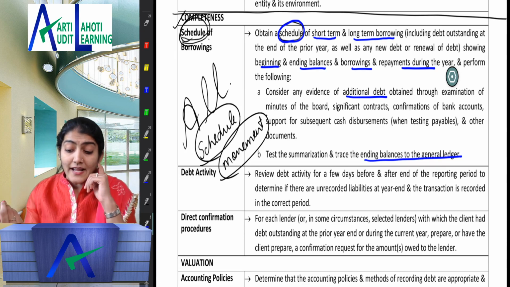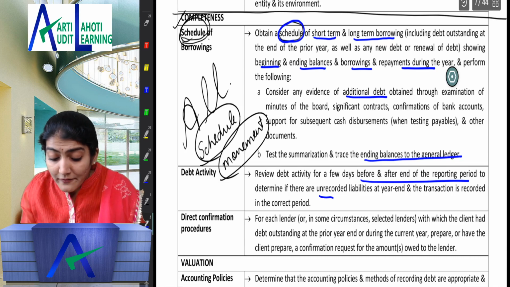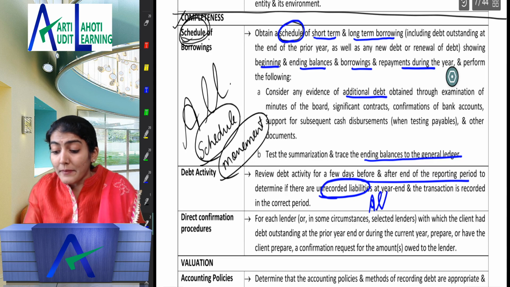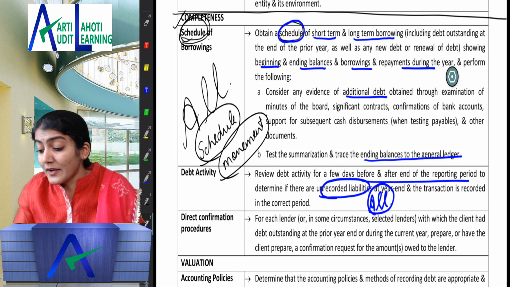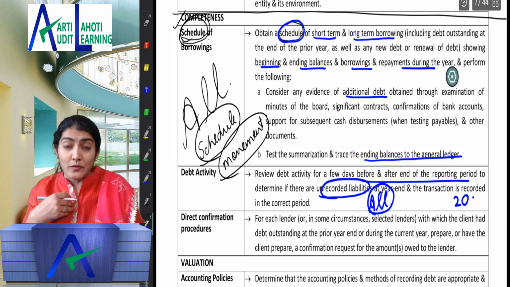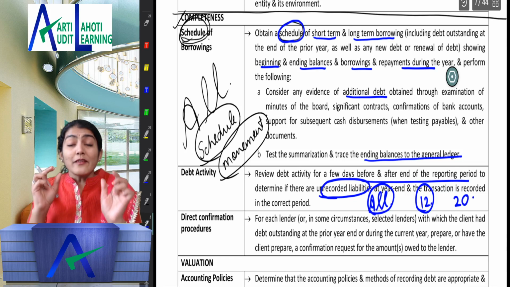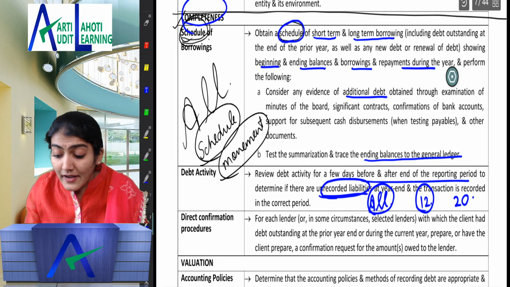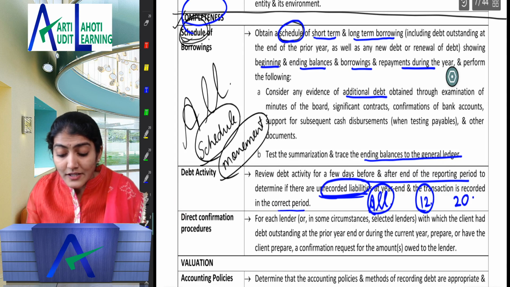Then debt activity before and after the end of the reporting period, to check whether there are any unrecorded liabilities. Because what am I talking about? Completeness, all. Like I told you for building, it should not happen that the company has taken 20 loans from the bank and only 12 are recorded in the books of account. So that is why, it is completeness: check whether there are any unrecorded liabilities at the year end, or whether the transaction is recorded in the correct period.